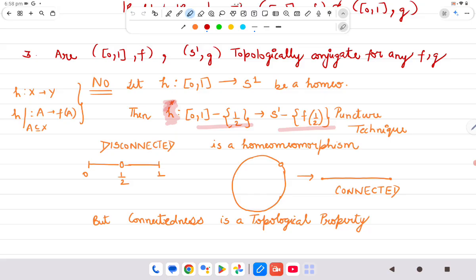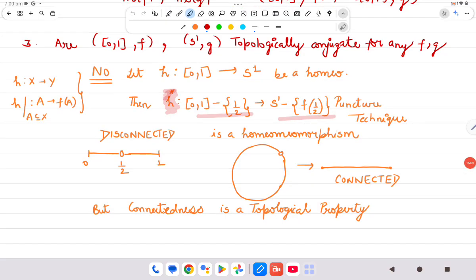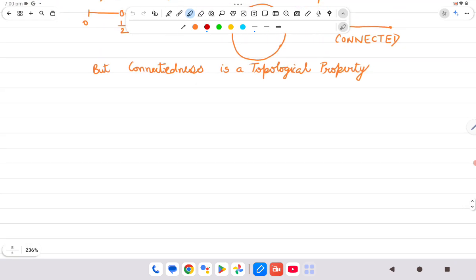So because of a wrong assumption, the closed interval [0,1] is not homeomorphic to S1. This means the two spaces can never be homeomorphic, so they can never be topologically conjugate to each other.